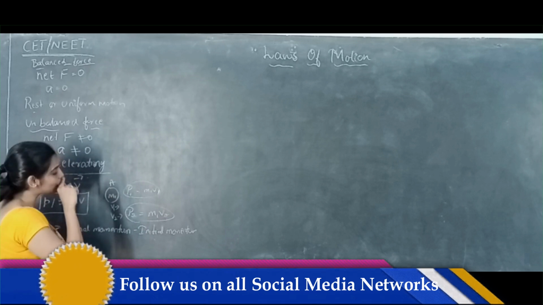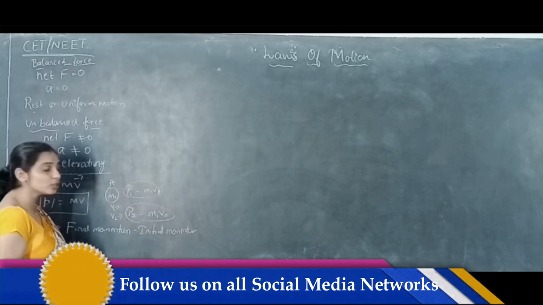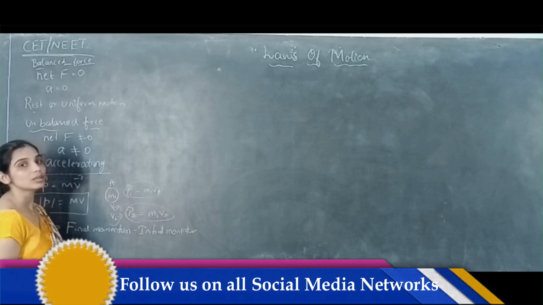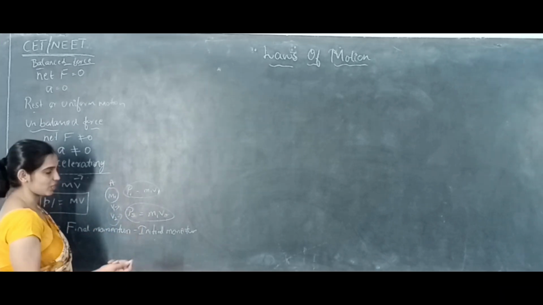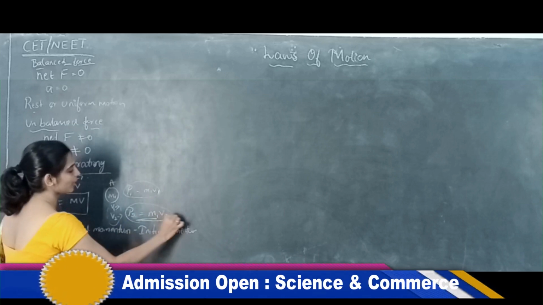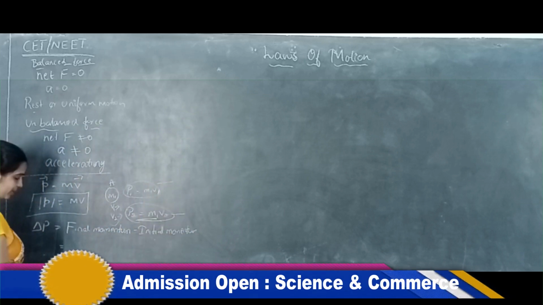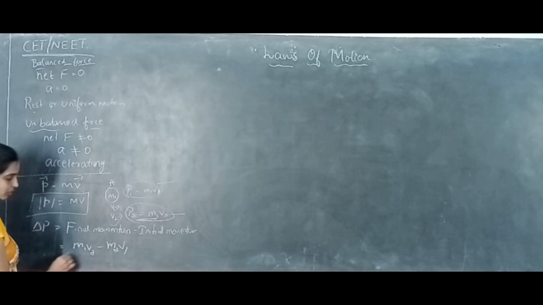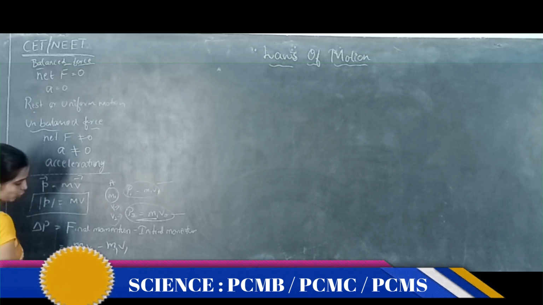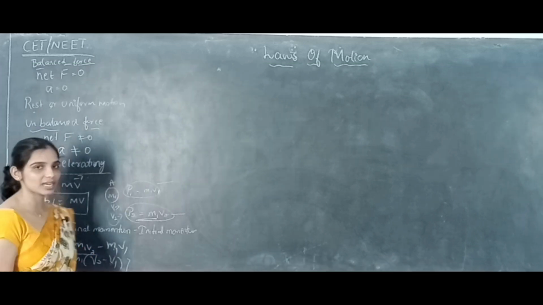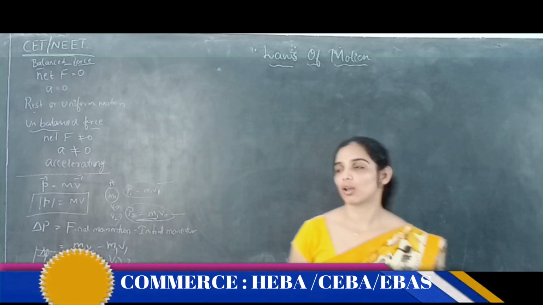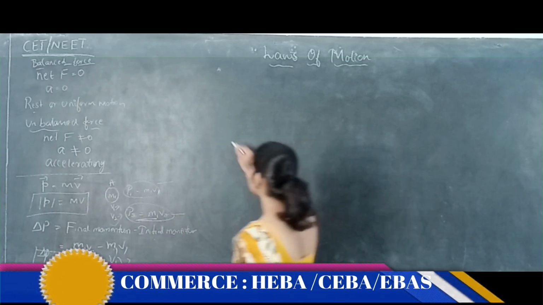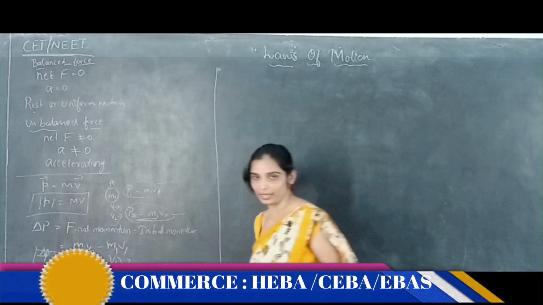If I have to know what is the change in the momentum of this ball, I know the change in the velocity, v2 minus v1. Mass doesn't change, but what is the change in the momentum? Final momentum minus initial momentum. How can you write it? m1 v2 minus m1 v1. m1 is common, so m1 times (v2 minus v1) is nothing but the change in the momentum of any body. Mass of that body times the change in the velocity of that body is nothing but the change in the momentum of that particular body. Okay.